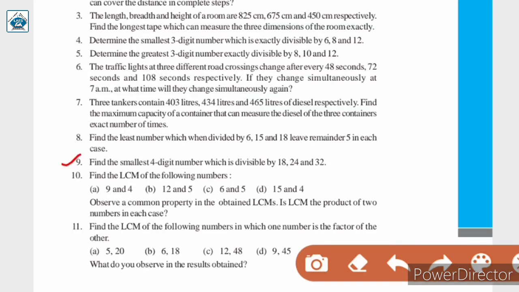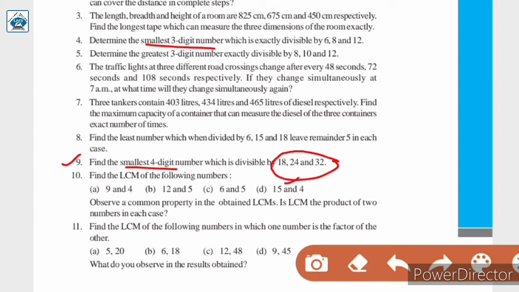Question number 9. Find the smallest 4-digit number which is divisible by 18, 24 and 32. Again we have solved this type of question. It is just like question number 4. In question number 4 we had to find the smallest 3-digit number. In this question we have to find the smallest 4-digit number which is divisible by all these 3 numbers. So you have to try this question on your own. क्या करना है, सबसे पहले तो क्योंकि स्मॉलेस्ट नंबर है तो we will have to find the LCM.